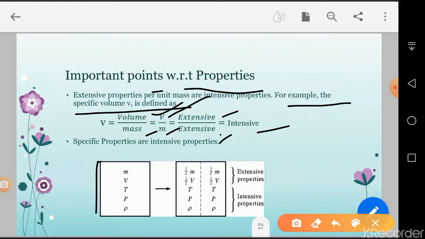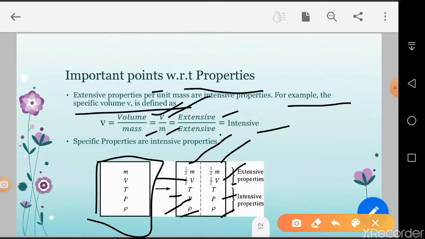Take a system whose properties are m, v, t, p and rho. If the system is broken into two parts, mass is halved and volume is also halved, but temperature is not halved, pressure is not halved, and rho is not halved. The temperature of both compartments 1 and 2 is the same, pressure is the same, density is the same, but mass is half and volume is half.